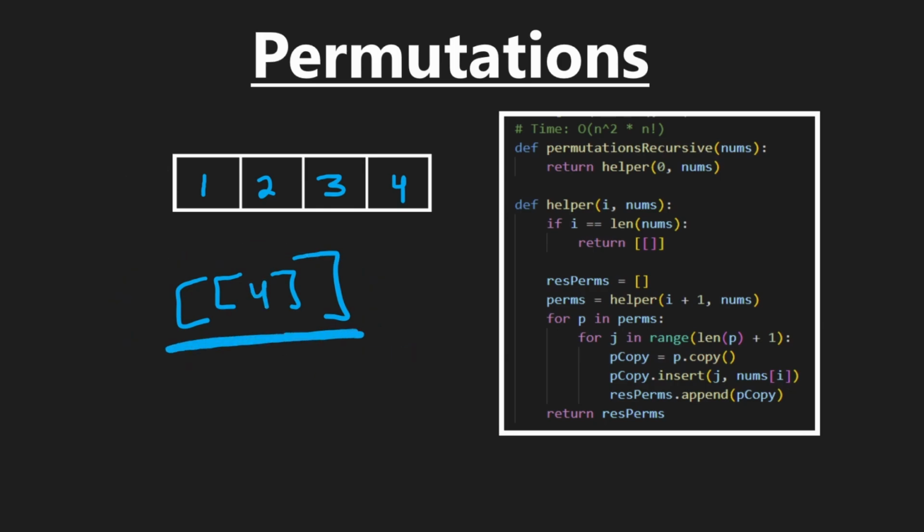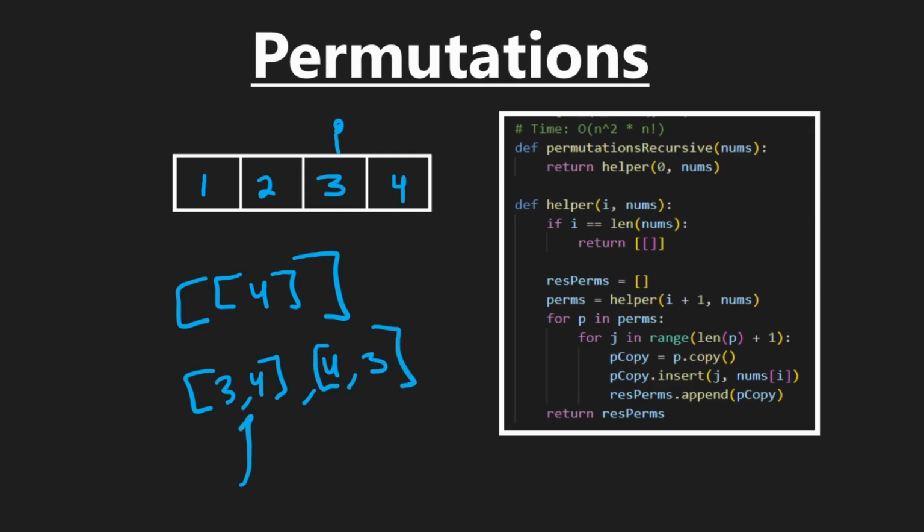And then from here, we would return, our I pointer would be back at this 3. And then for this, what we would do is create a copy of this, insert 3 in every position. So one copy would be 3, 4. And then another copy would be 4, 3. So that's why we're creating a copy of these, because we want distinct lists for the possible permutations. And then this would be our result permutations, which we would return here.